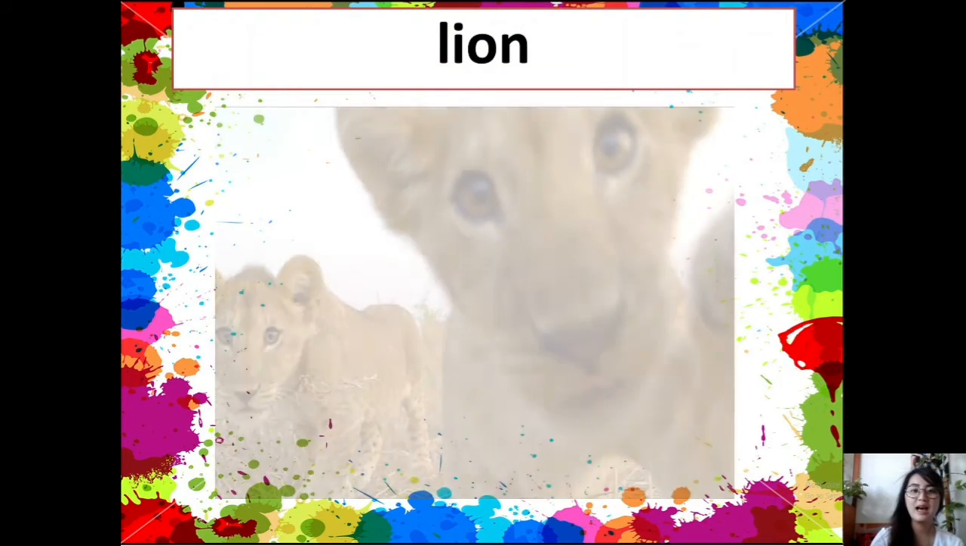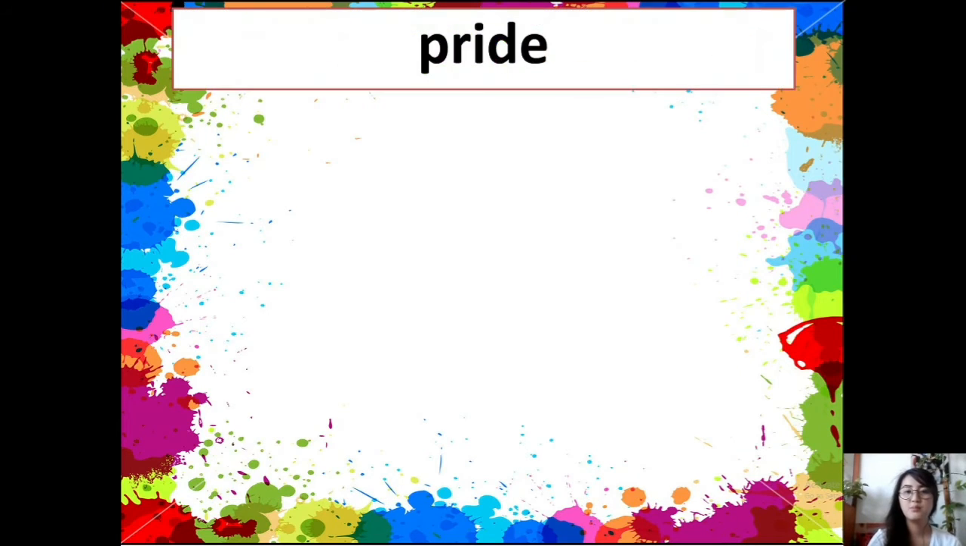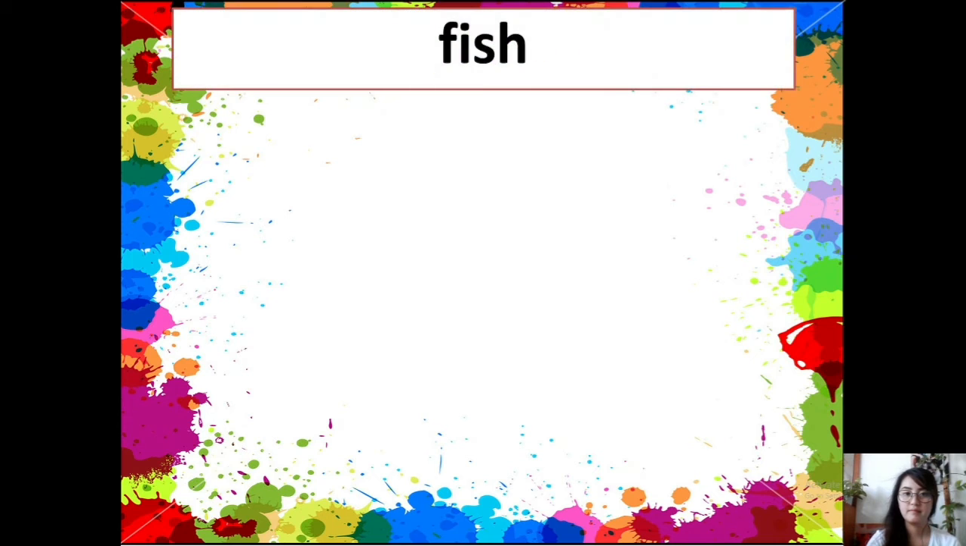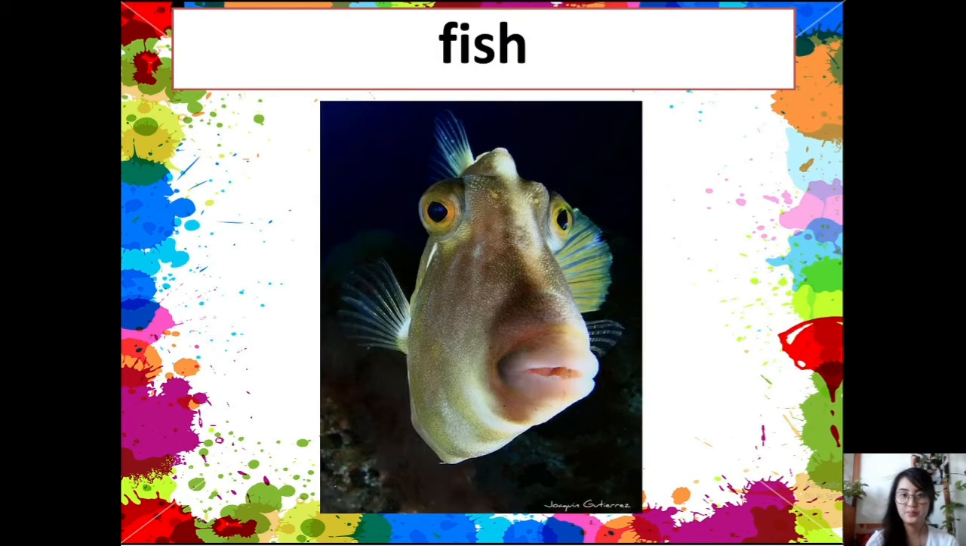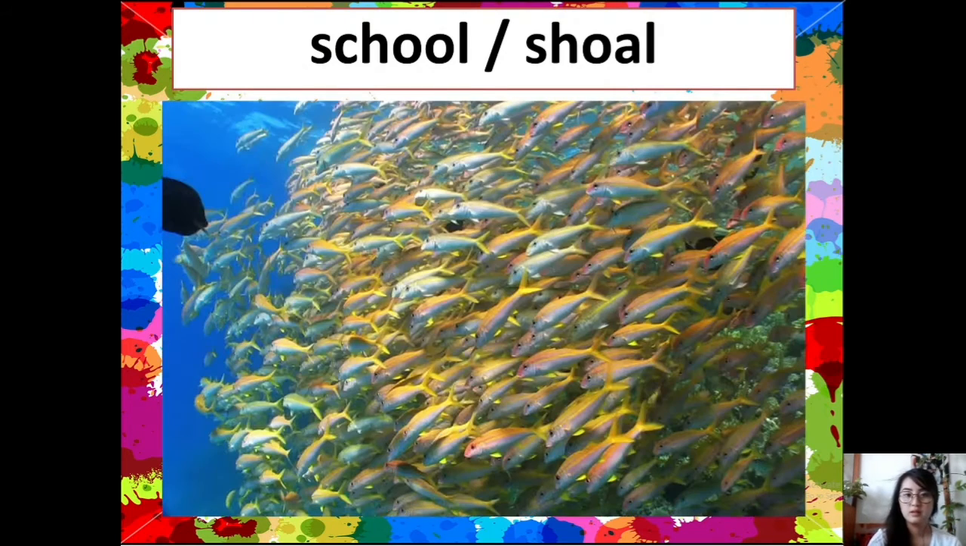How about for lions? Lion. Pride. Pride of lions. And lastly, for fish. The collective noun for fish, we have two: school and shoal. So we can say a school of fish or a shoal of fish.